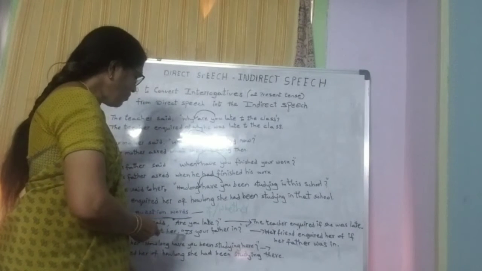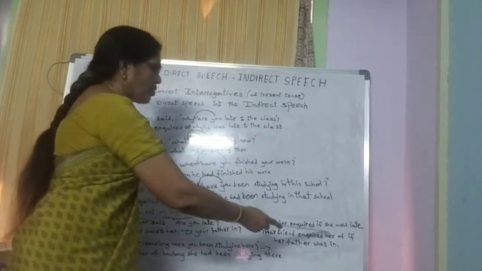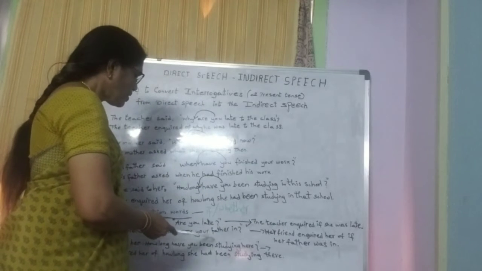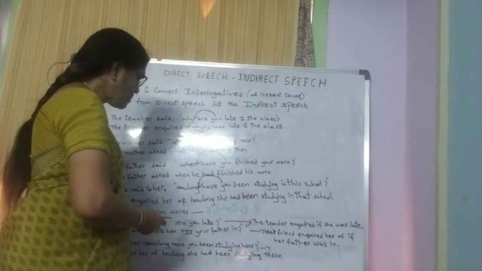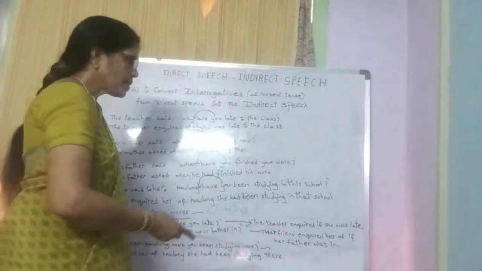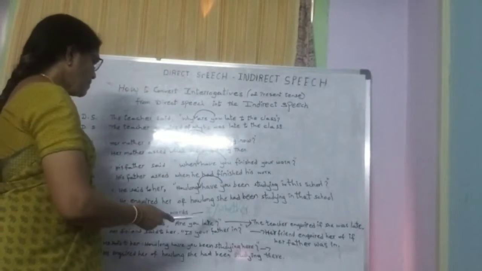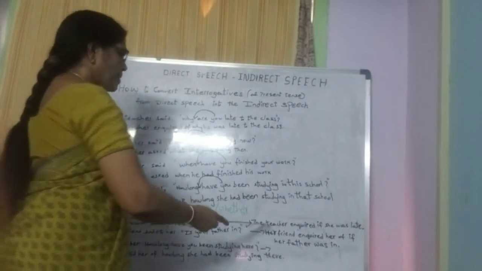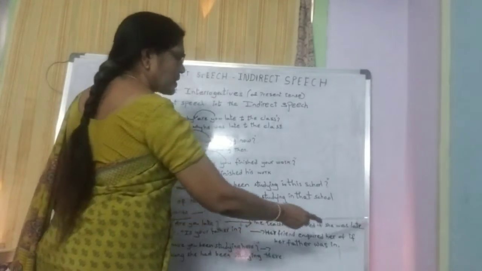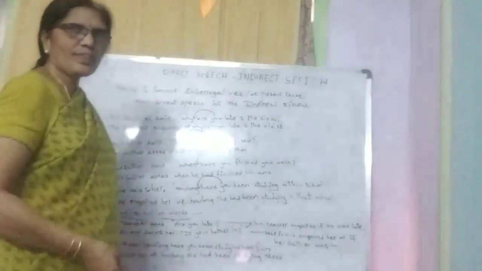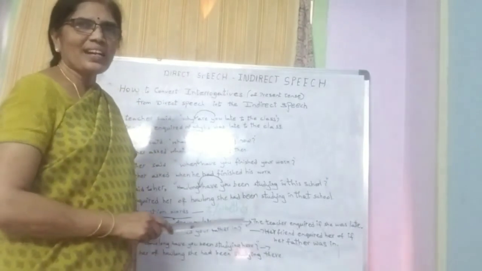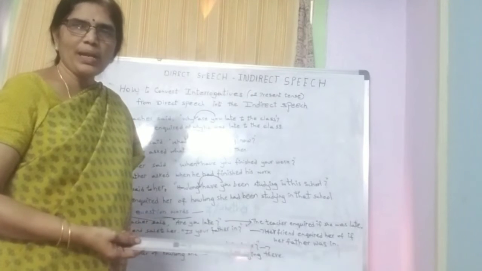Here we added the conjunction "if" or "whether", no. So this subject, this listener, comes next to the question word. So yes, "if she was late". "Are you late" becomes "The teacher inquired if she was late." There is no question word, there are no inverted commas, and the question becomes a statement.